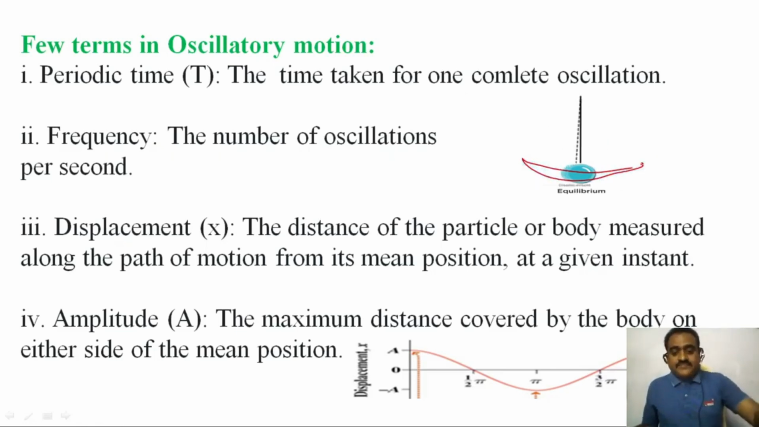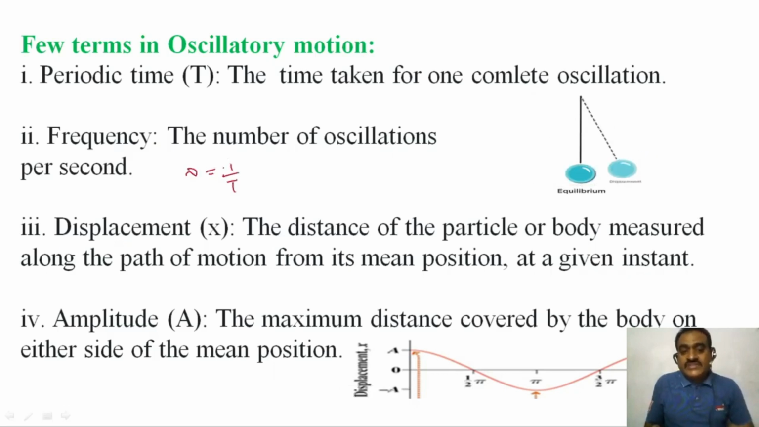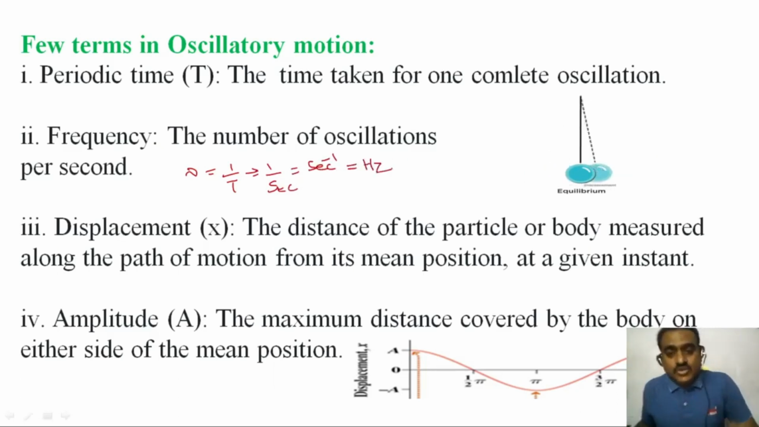So what is frequency? The number of oscillations per second, or the number of vibrations per second, is called frequency. Frequency is represented by nu, which is 1 by T, the number of oscillations divided by time. The SI unit of frequency is 1 by time, that is second inverse. The scientist's name is Hertz; to remember that scientist, we write second inverse equal to Hertz. Nu is equal to 1 by T.